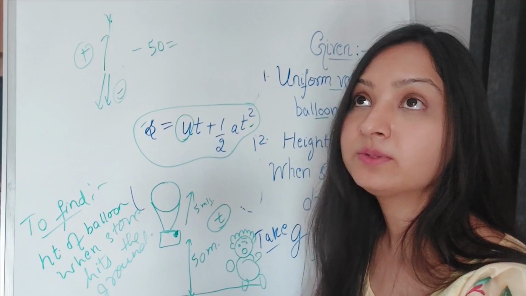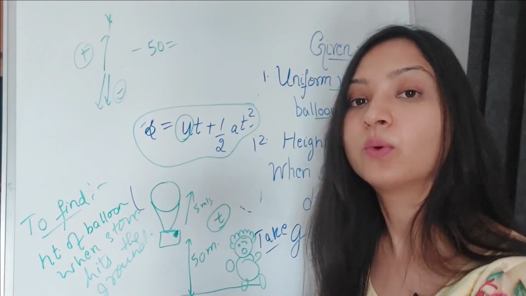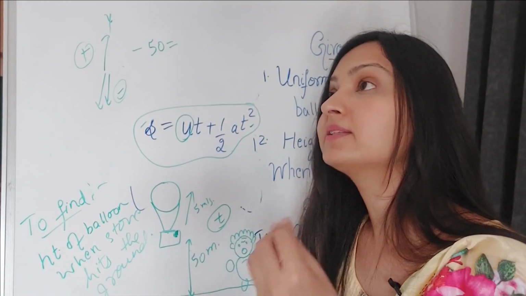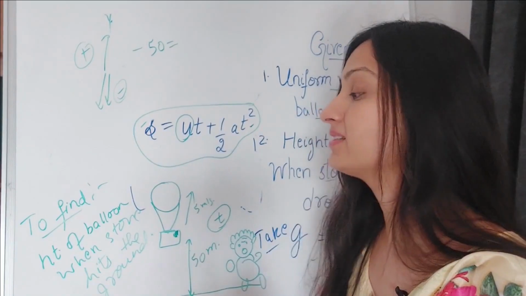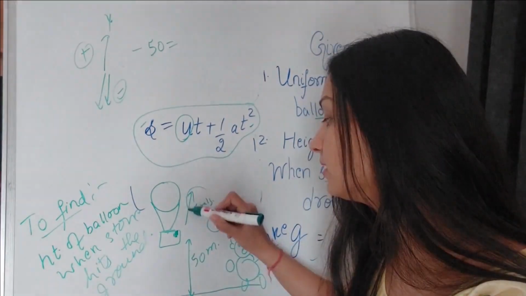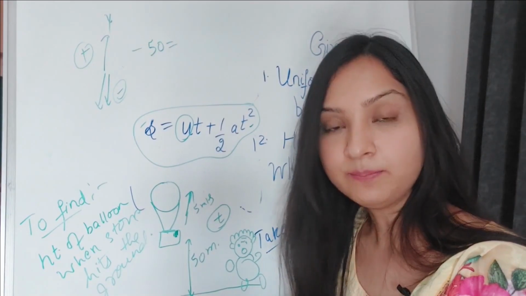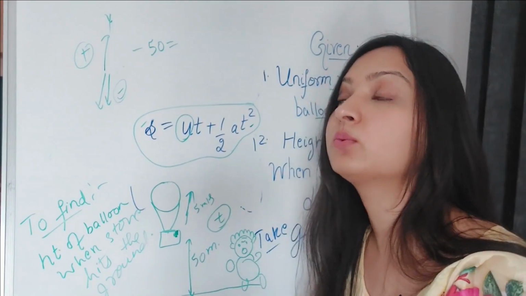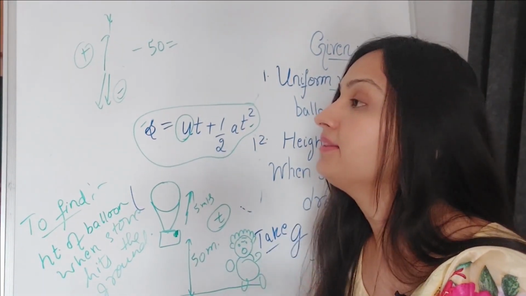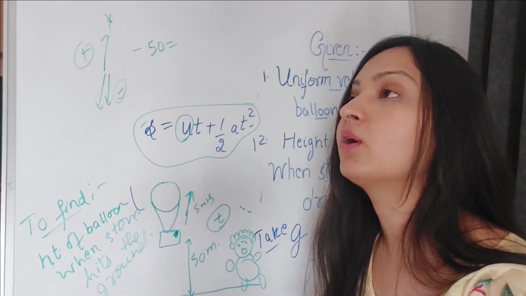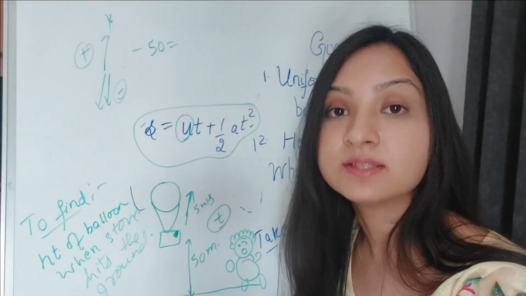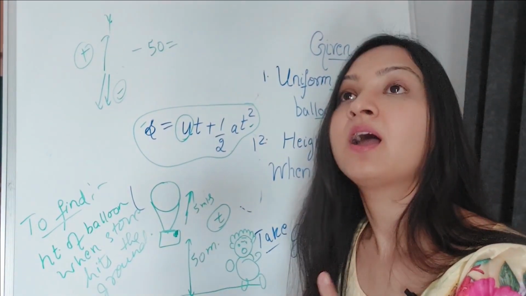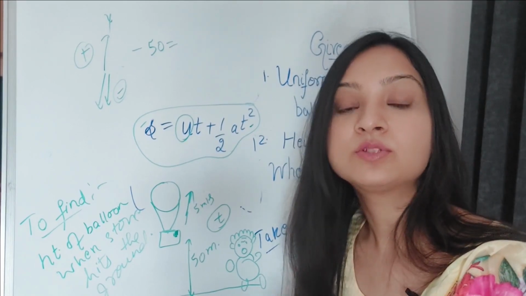Now I told you that everything is relative in this world. You need to know that in the question, the stone is in the balloon and the balloon itself has a uniform velocity of 5 meters per second, and this stone is dropped from the balloon. The stone was earlier in the balloon, and the relative velocity of the stone with respect to the balloon is 0. If you do not know this concept of relative velocity, I will put the links in the description box below. Do check the video out.